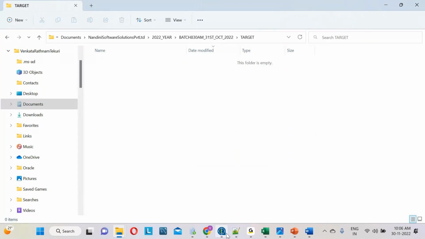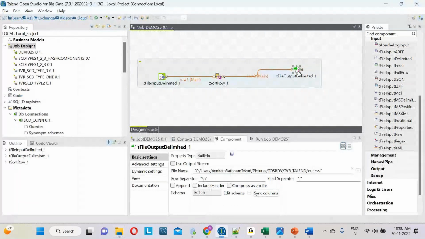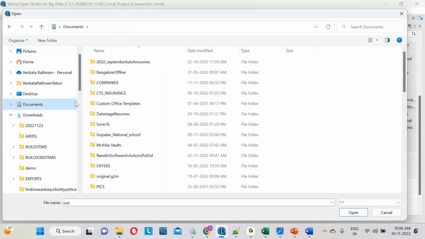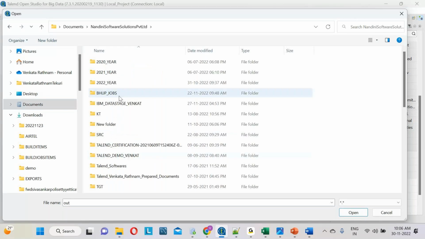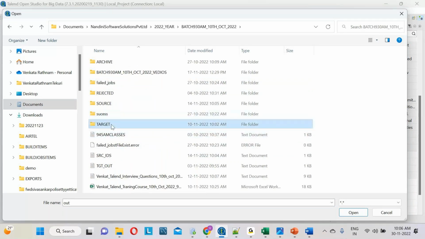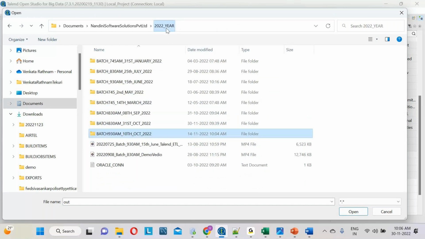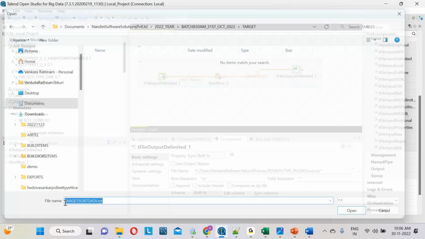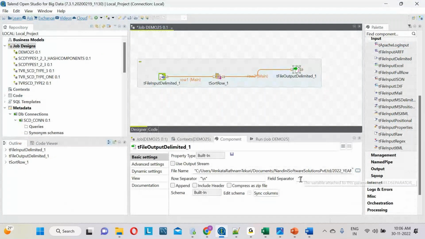Let me browse to the target path where I have to generate it. In Documents, Nandini Software Solutions, in the 2022 year, in the October 31st batch folder, in the target section. Let me give the output file name target sort data dot txt. I want the field separator as comma, so let me give the comma here.